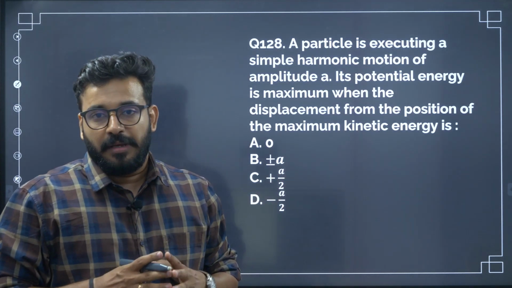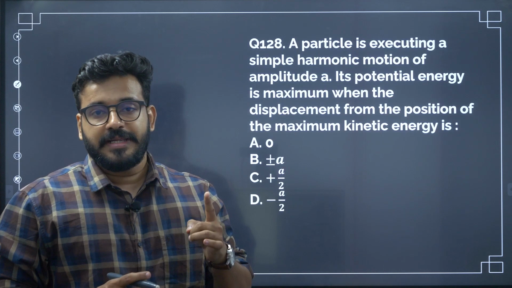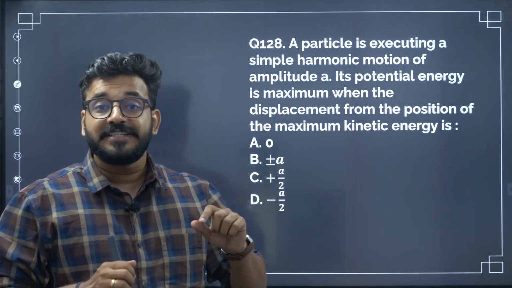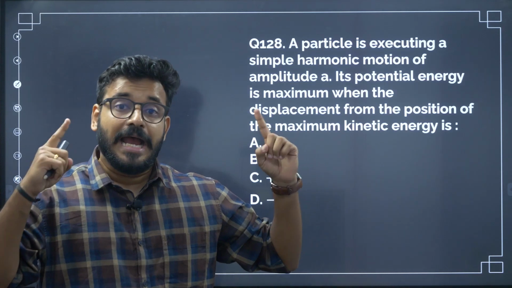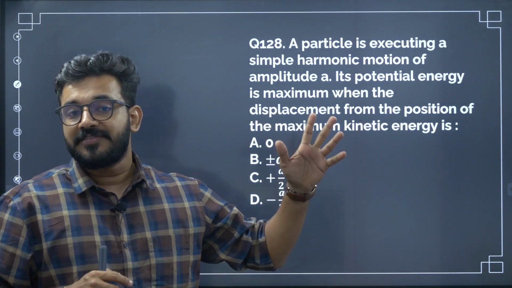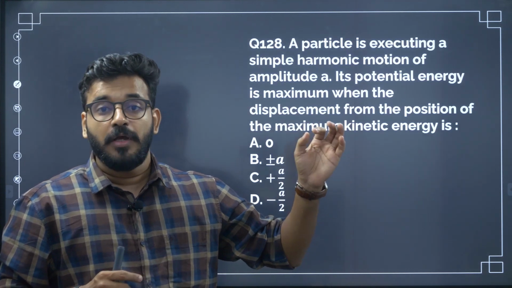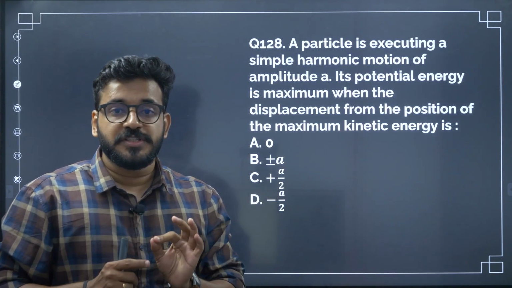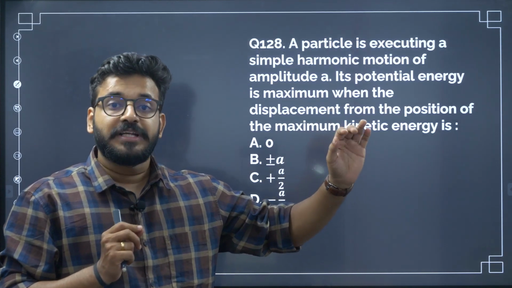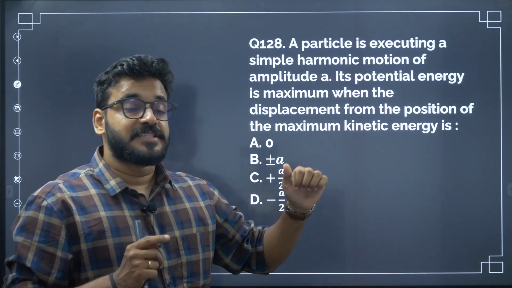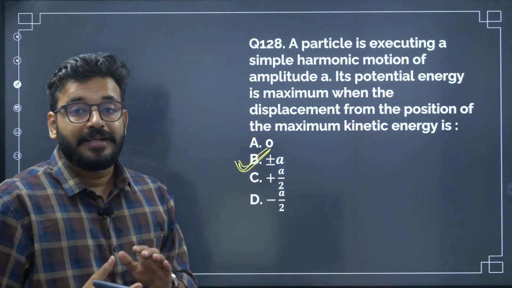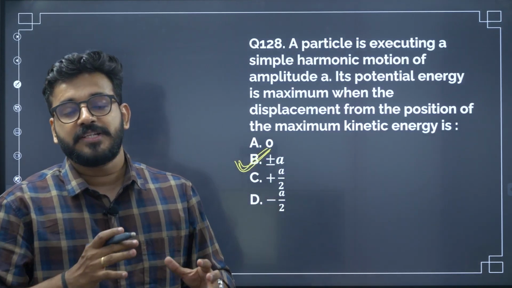Where is the kinetic energy maximum? At the mean position. Kinetic energy is maximum at the mean position. Where is the potential energy maximum? It is maximum at the ends, at the amplitude. When the object's displacement reaches the amplitude point, that is where the potential energy is maximum. What is the distance between the mean position where kinetic energy is maximum to the position where potential energy is maximum? It is plus or minus A, the amplitude value on either side. The correct answer is the amplitude value, that is plus or minus A.